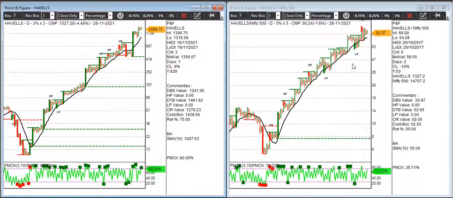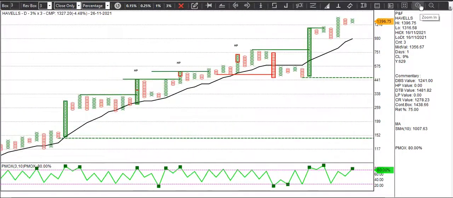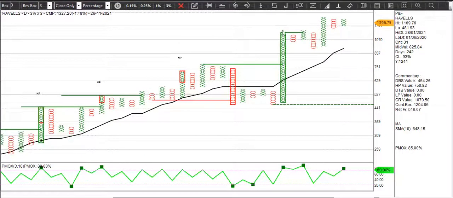Havells, the relative strength chart is also good, and the price chart is also nice, right? So we have this huge anchor column, then there was this broadening pattern, and now this is a follow through. So the double top buy is at 1482 and the stop loss would be 1241.